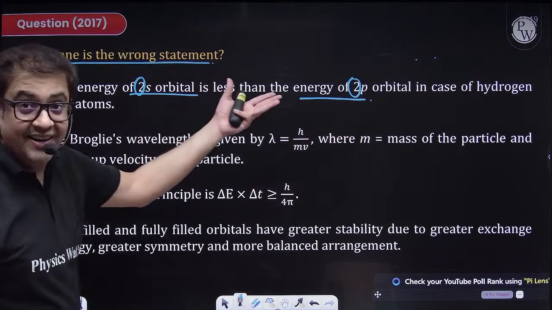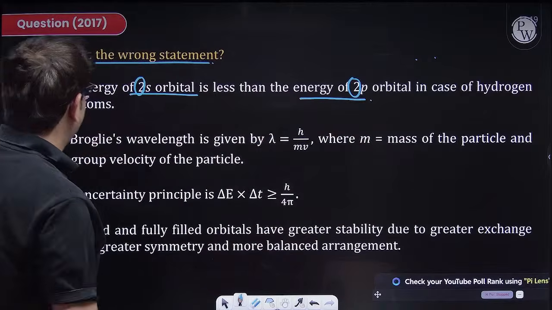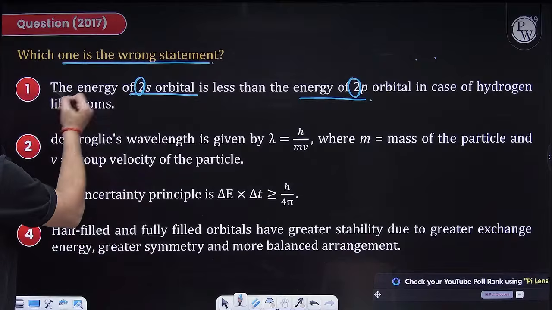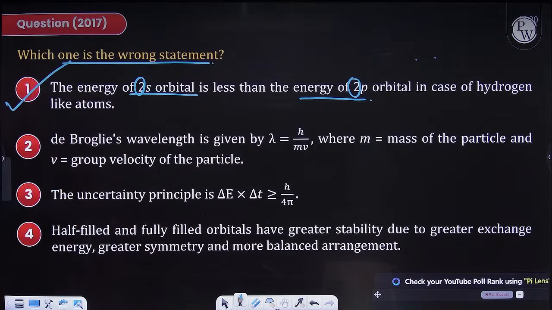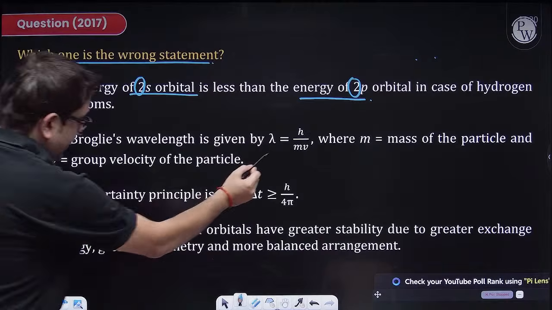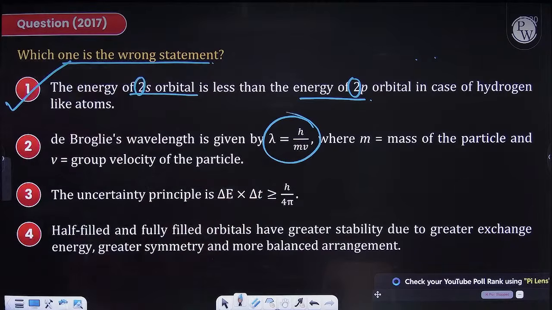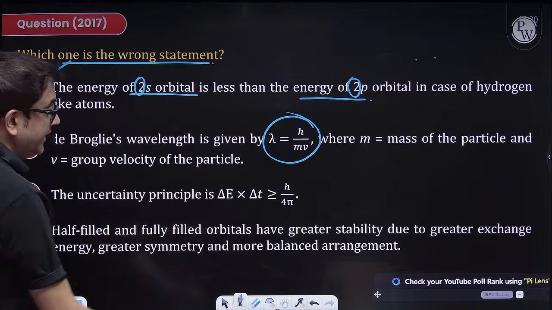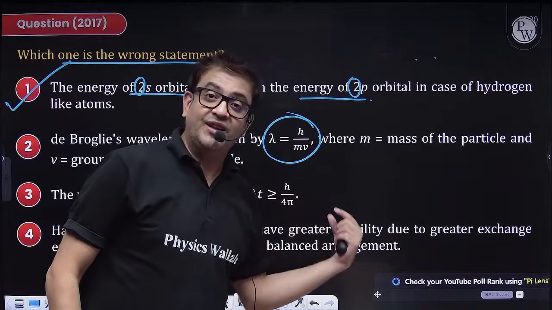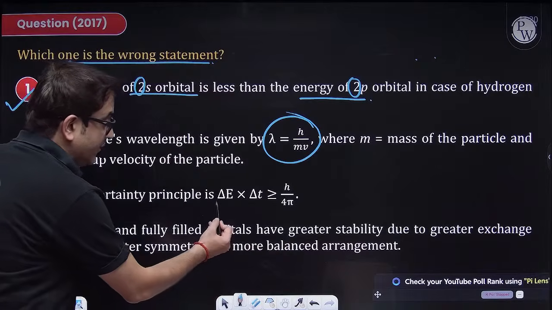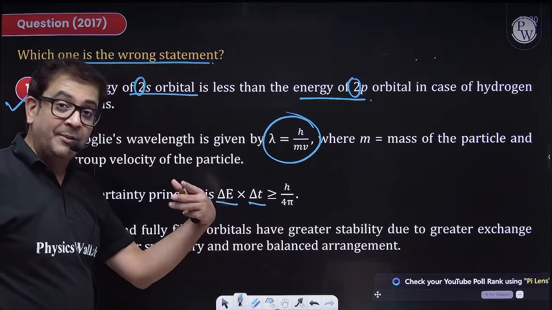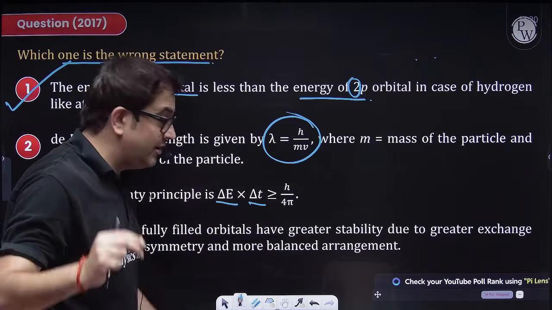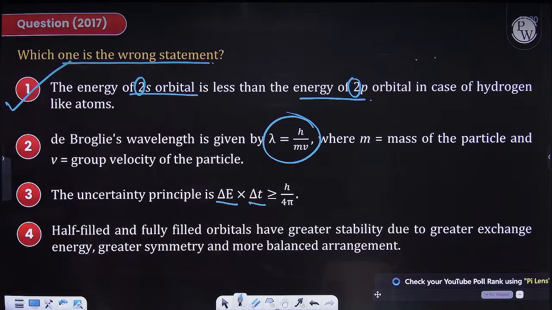So this was yesterday's JEE Advanced question as well. So energy of 2s orbital is less? No, sir. They are equal. Therefore, this is definitely incorrect. So that is our answer. But de Broglie wavelength, yes, we have already discussed the inverse relation of particle and wave nature. Uncertainty can be with respect to position and momentum. It can also be with respect to energy and time, which is obviously not more than h upon 4 pi. The minimum error will be h upon 4 pi. So yes, this is also correct.